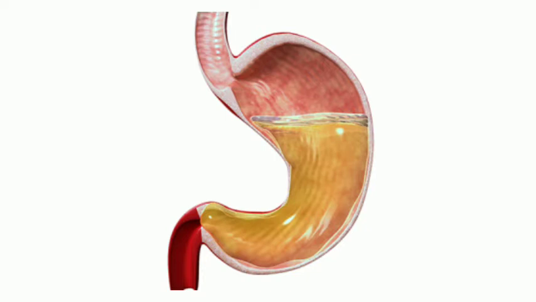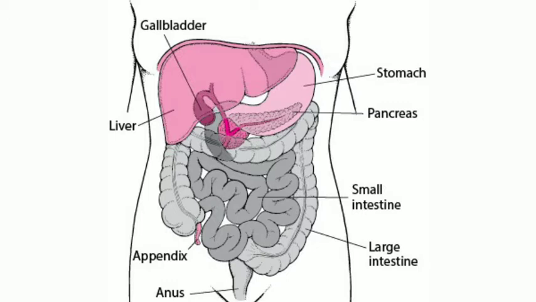Now the fourth main function of the stomach is regulation of the flow of food into the small intestine. The stomach regulates the flow of partially digested food into the small intestine, and that's the main function. We had discussed that HCl makes the medium acidic, and the other thing was the protein digesting enzyme which would break down the protein.